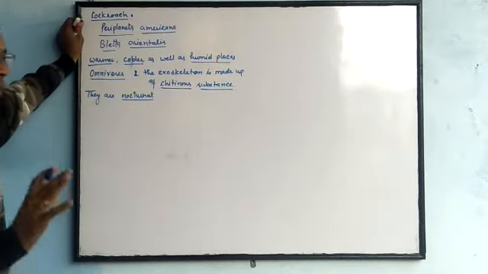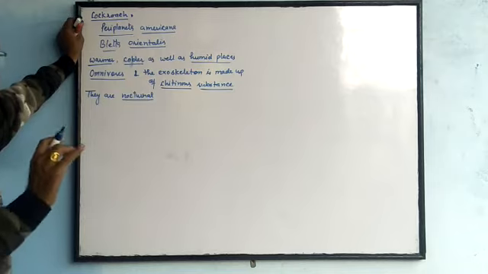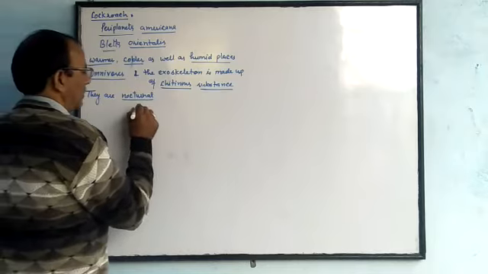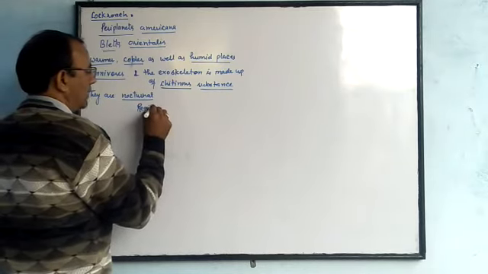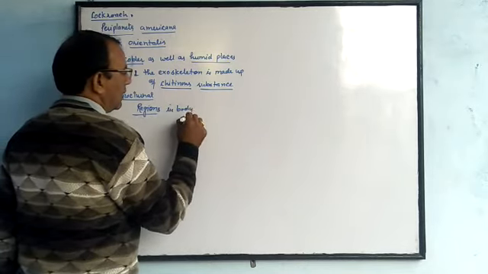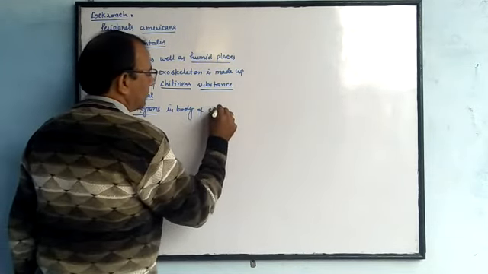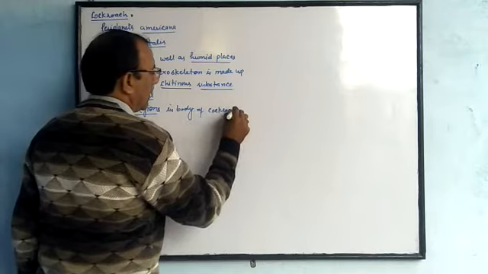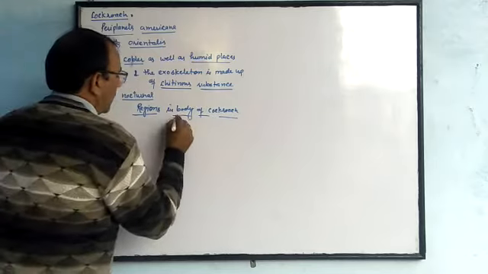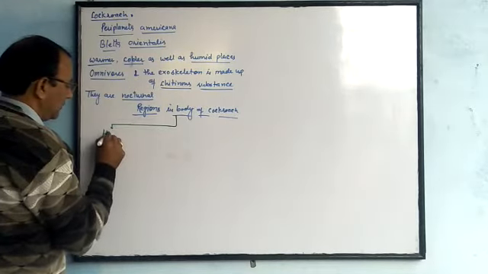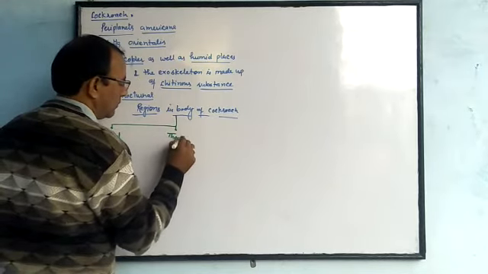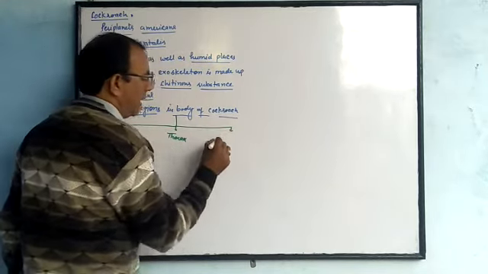The body of a cockroach is segmented. There are three different regions in the body of a cockroach: head, thorax, and abdomen.